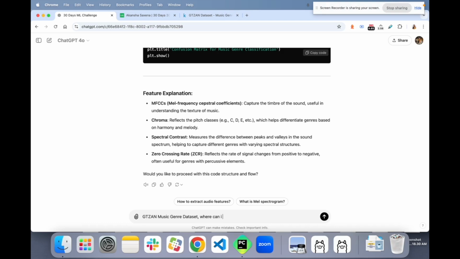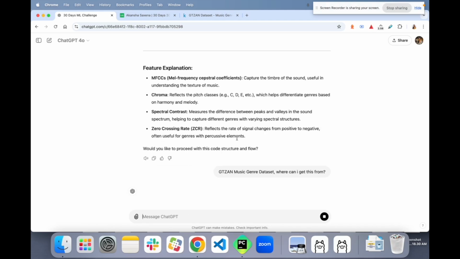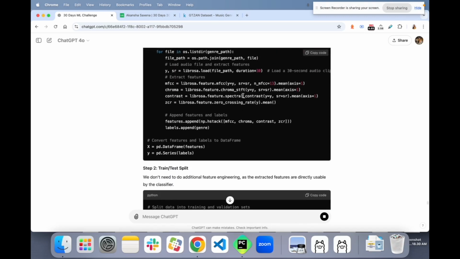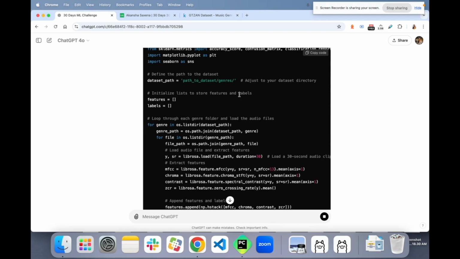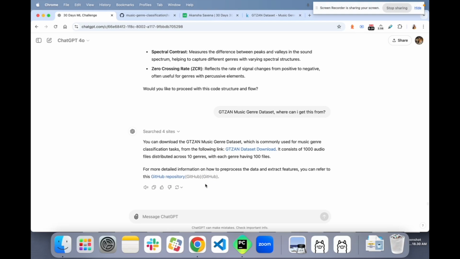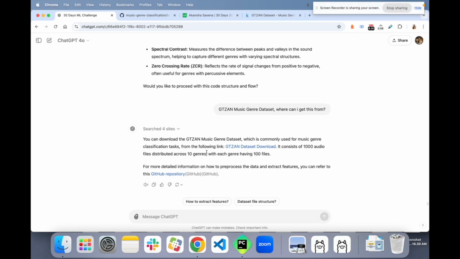Where can I get this from? It says you can download the GTZAN music genre dataset, which is commonly used for music genre classification, from the following link.